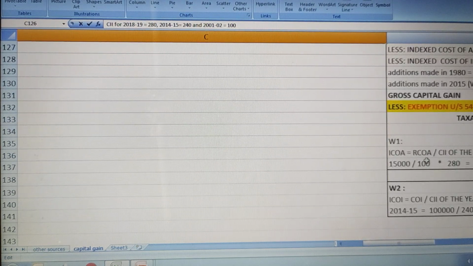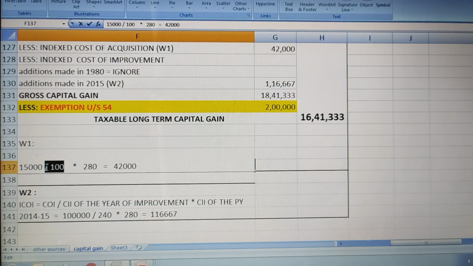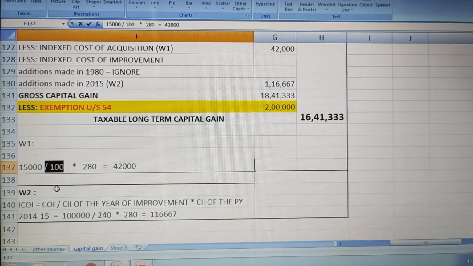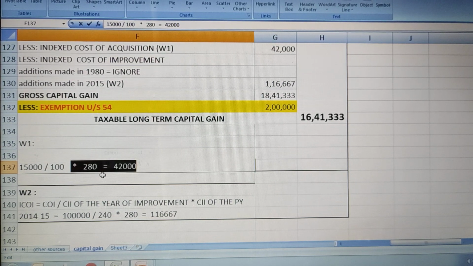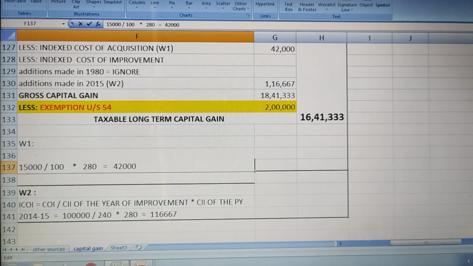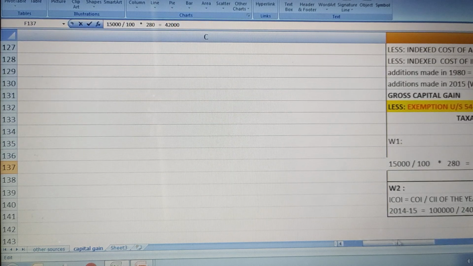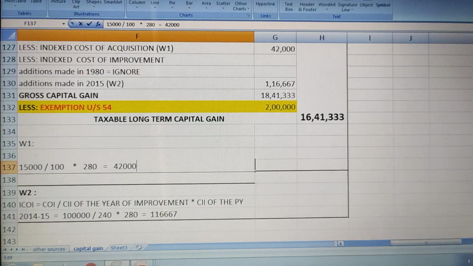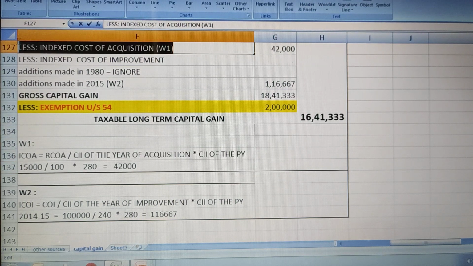Okay, so anyways here, 15,000 divided by cost inflation index of the year of acquisition, we don't have, so we will take cost inflation index of fair market value, here it is 100, multiplied by cost inflation index of the year of sale of the asset. We sold the asset in 2018-19, that is our previous year. Cost inflation index is 280. So if you substitute, you will get the answer as 42,000. Hope I did not confuse you people and showed this simple calculation. So it is 42,000 indexed cost of acquisition.